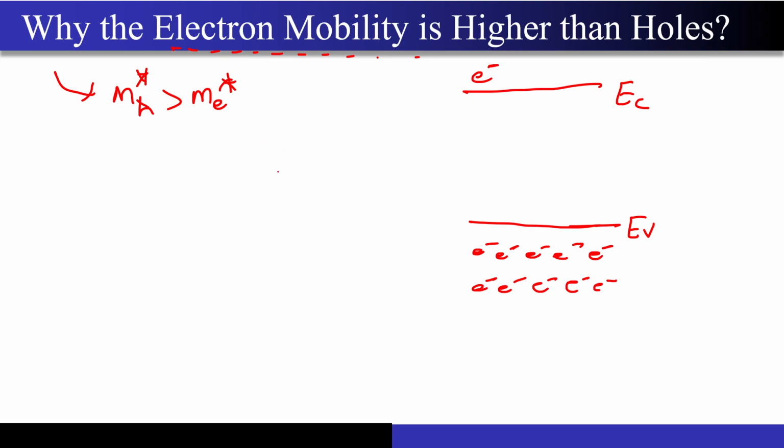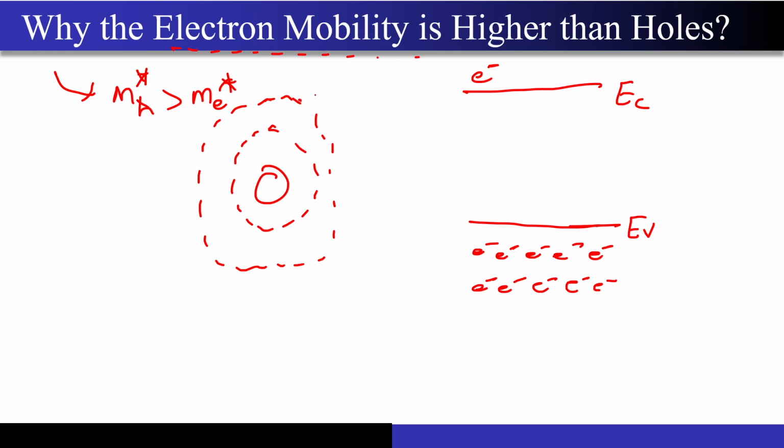So can you tell me, see, this is a nucleus, right? I'm just drawing it for the demonstration. These are not circular orbitals, okay? So now, can you just tell me which electrons are tightly bound to the nucleus? This is electron 1. This is electron 2, right? And which electrons take part in the conduction?